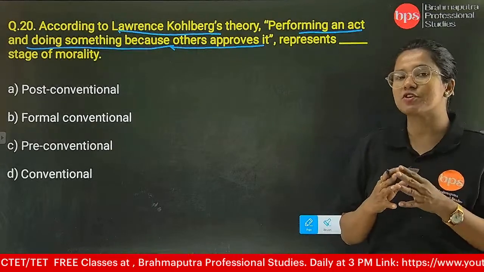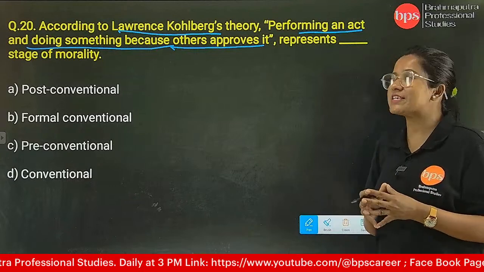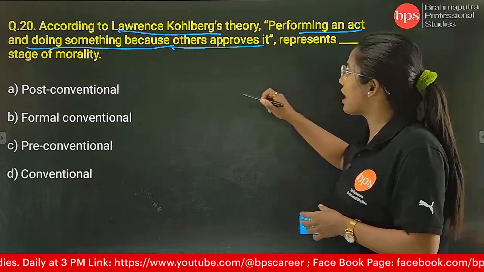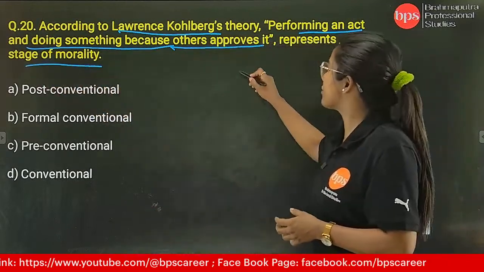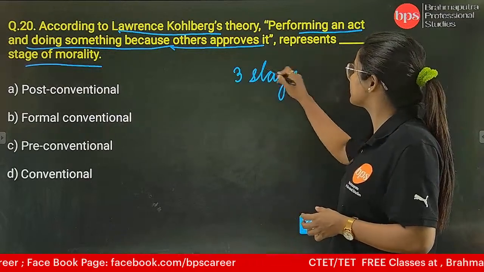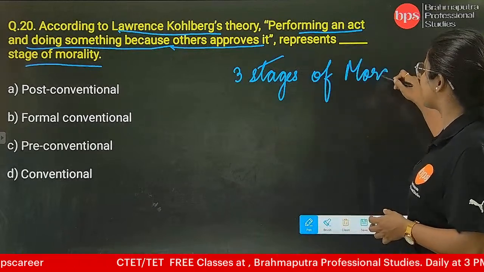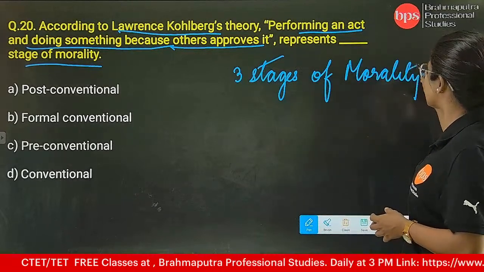So this concept of moral understanding was given by Kohlberg, and he said that there are 3 stages of morality. Okay. तो ये आप लोगों को याद रखना है.